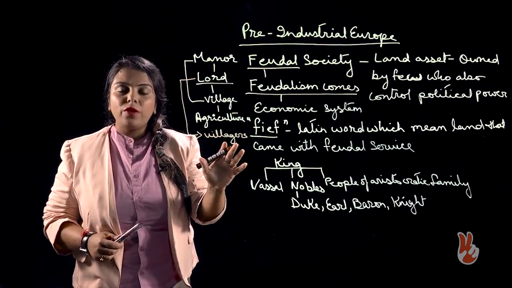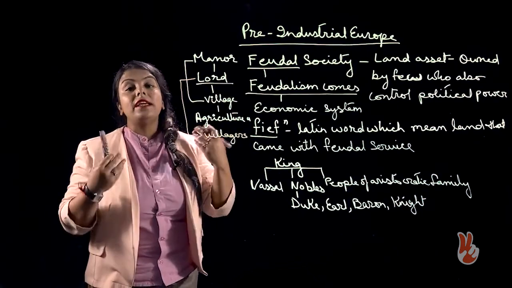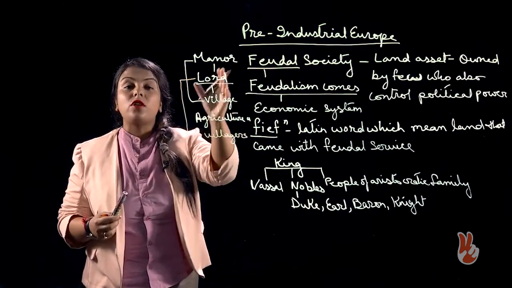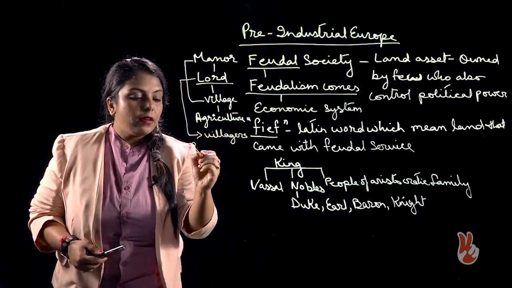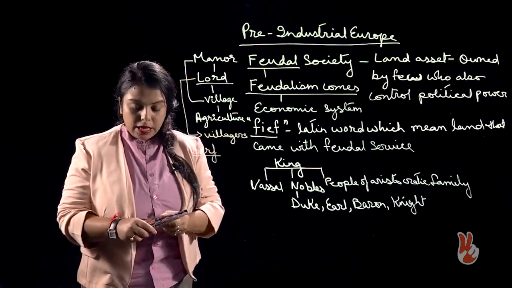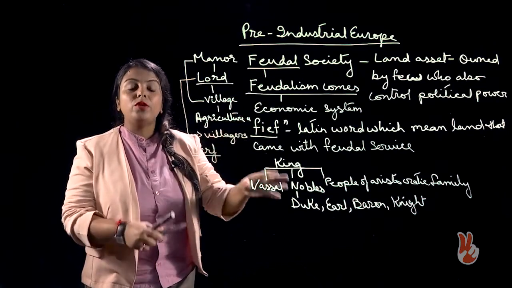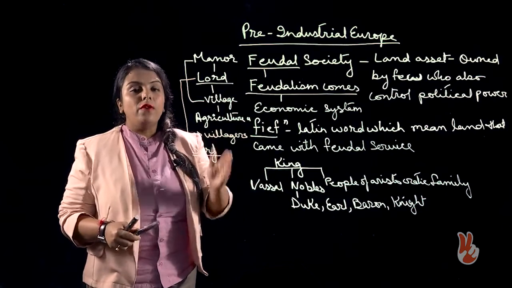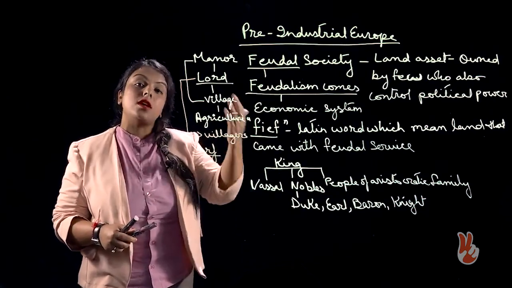Why they were offering service to the lord? In lieu for protection that they received from the master of the manor called lord. And then there were laborers called serf. They were basically peasant, but they were bounded laborers. They were bounded to the land. So, a serf will serve the lord, and then his son will also serve the lord.